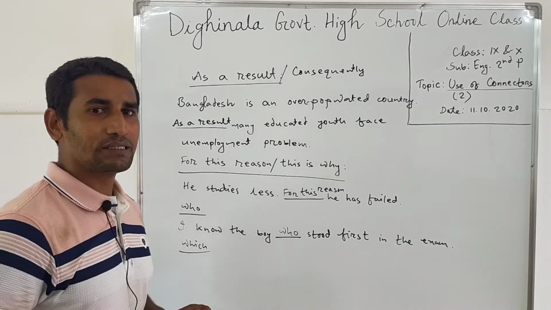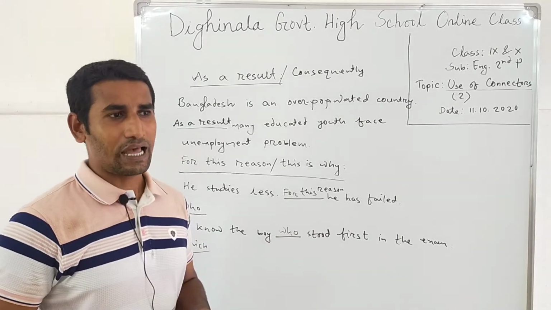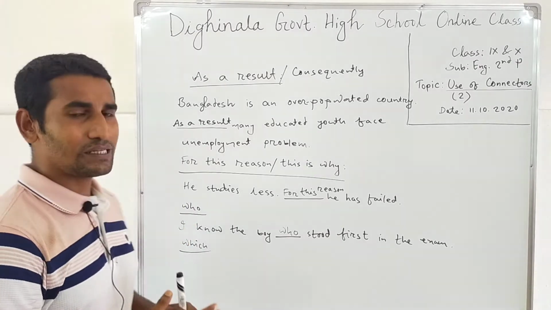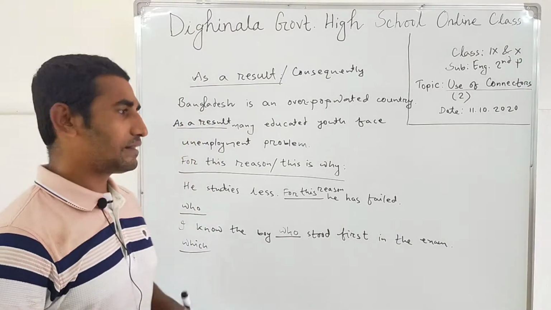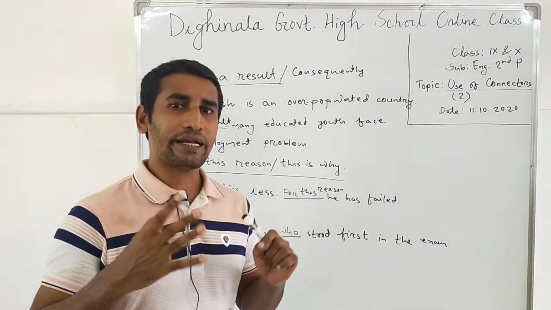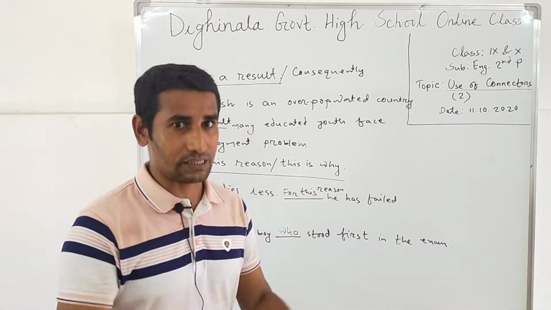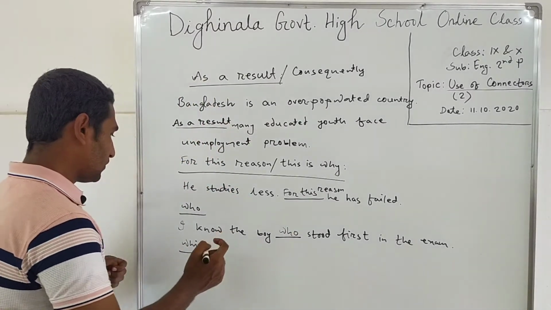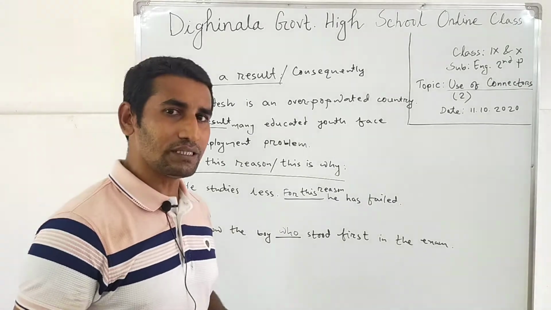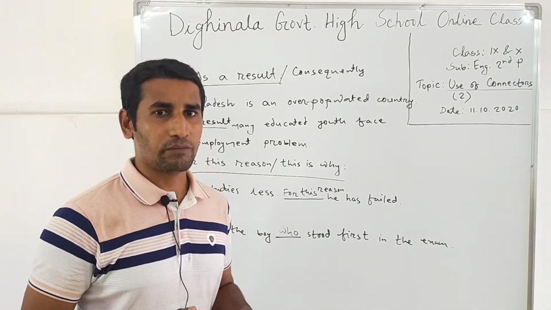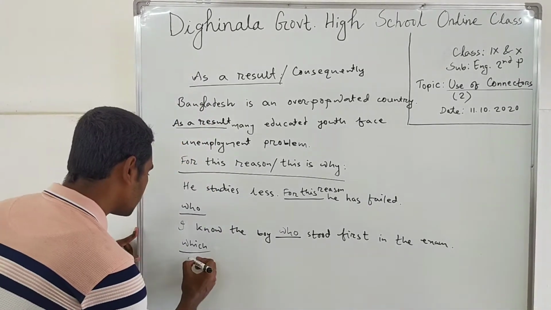Which means in Bengali যেটি, and you know which stands for a thing or an abstract noun or a material noun that is not a person, or it can be an animal but not a man or people. See the example.